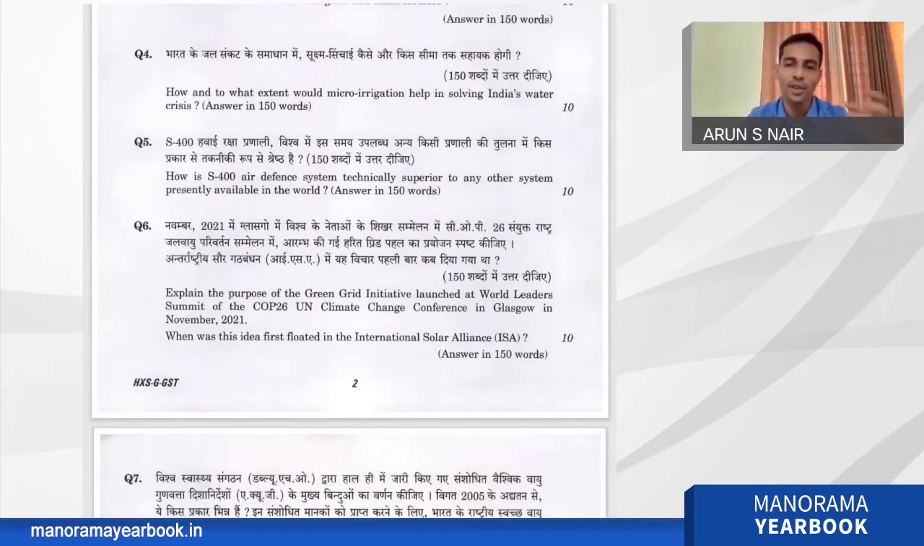If you know the answer, you can write. If you don't know the answer, you can't bluff. That is the kind of question. So it is a difficult part. It was actually floated in 2018 in the meeting of the International Solar Alliance, which is chaired by India. It is one of the international organizations which is chaired by India. So the International Solar Alliance is a very prominent topic among aspirants, but when this idea was first floated in the International Solar Alliance is a difficult part of this question.